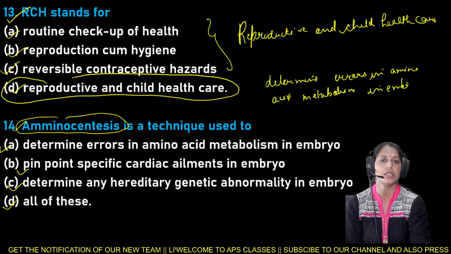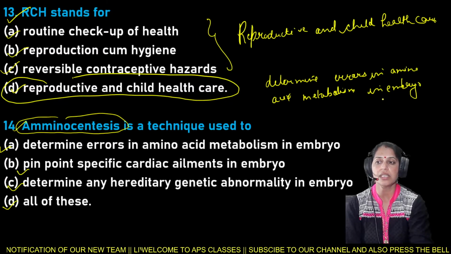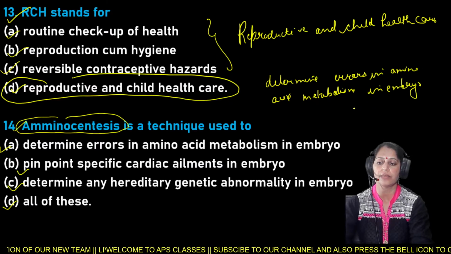So here option A is the right answer for question number 14.